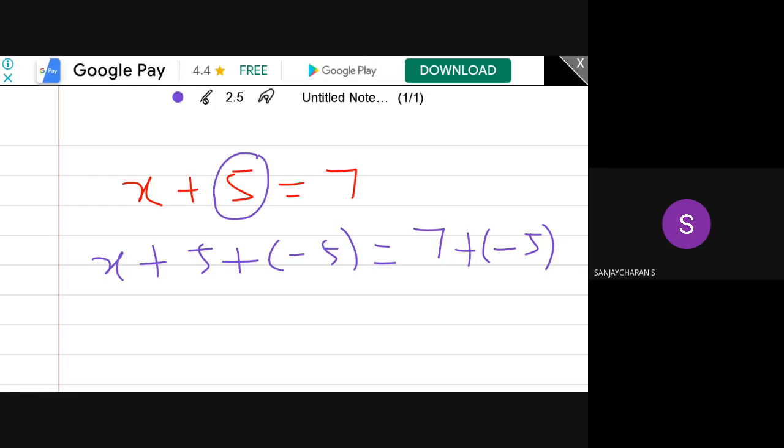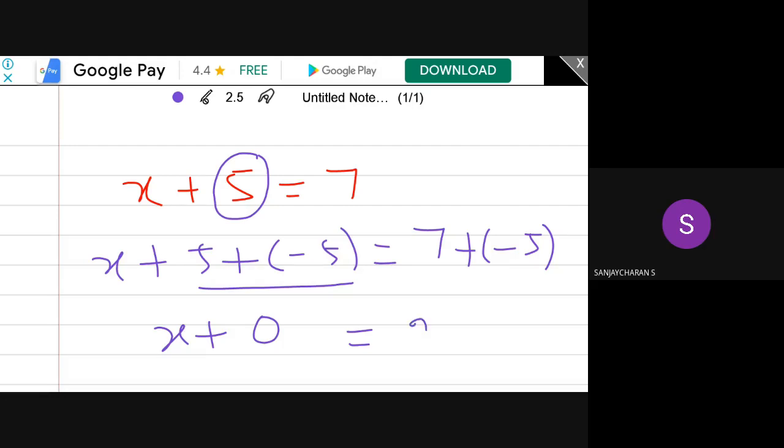If the identity axiom is satisfied, then only 5 plus minus 5 becomes 0. If 0 belongs to the given set, then only you can solve this equation. Here the identity axiom plays a vital role. 5 plus minus 5 is nothing but 0, so this is valid only if the identity axiom is satisfied. The right answer is simply the closure axiom.